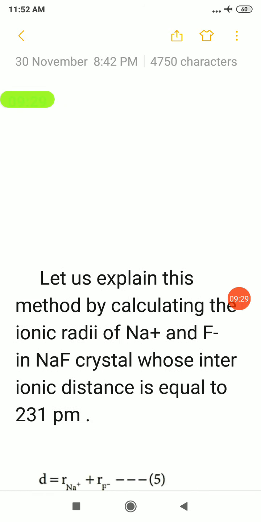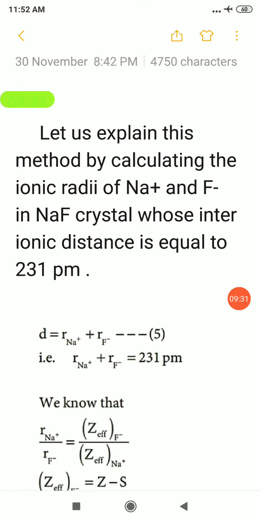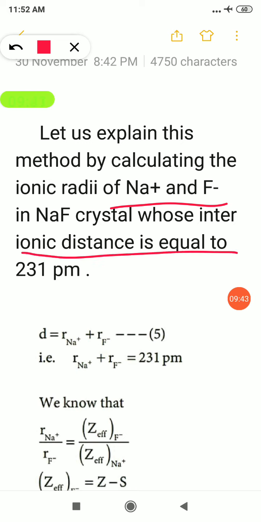So now we are going to see a problem based on this Pauling's method. So here they have taken sodium fluoride crystal, NaF. So it will be in the form of Na plus and F minus. Their interionic distance is given as 231 picometer.